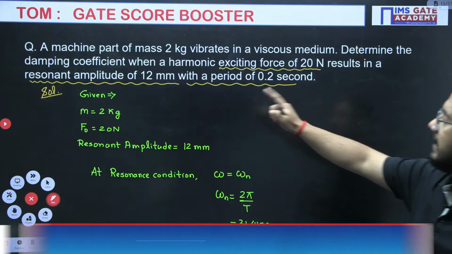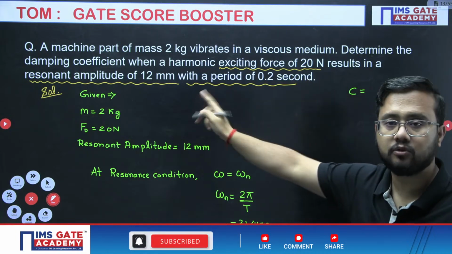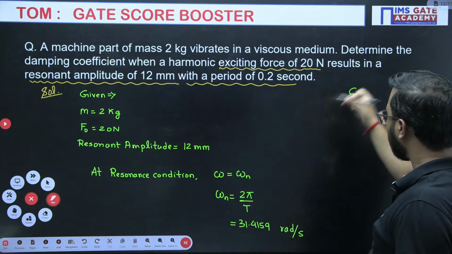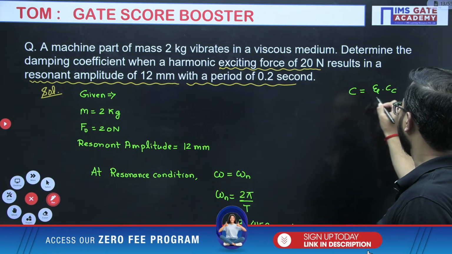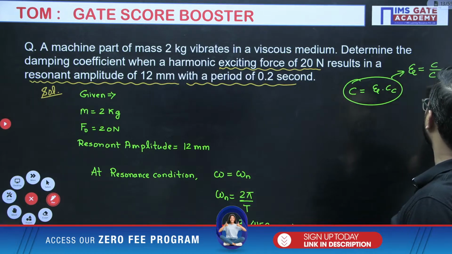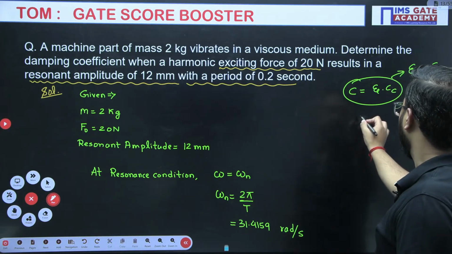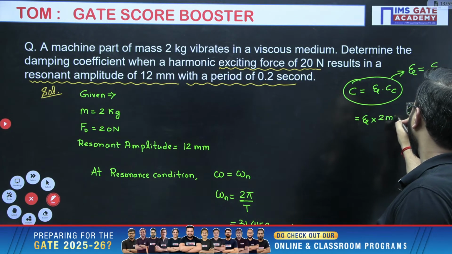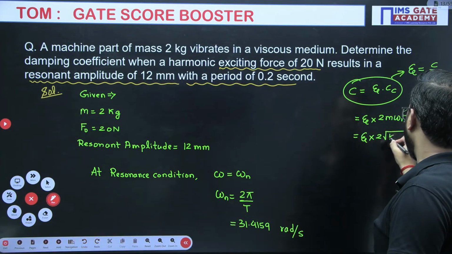What they are actually asking, damping coefficient. Whatever unknown they are asking, you should write the relations related with that unknown. Damping coefficient equals damping factor multiplied by critical damping coefficient, because we already know that damping factor is damping coefficient divided by critical damping coefficient. Now damping factor is required, critical damping coefficient is required. What is critical damping coefficient? 2m omega n, which can also be written as 2 into root over k into m.